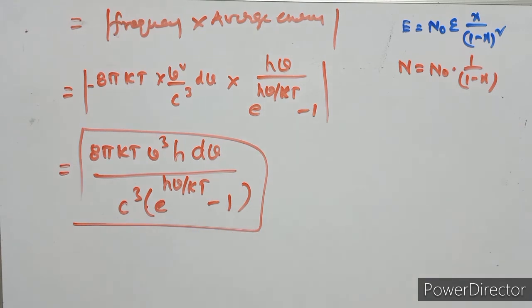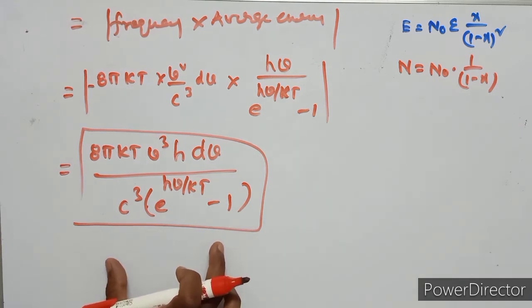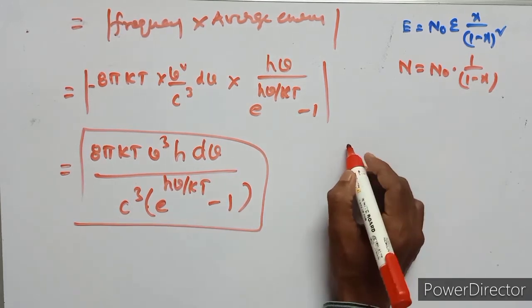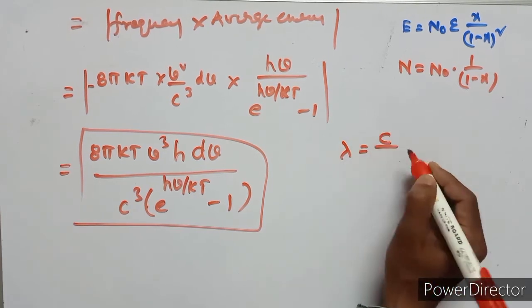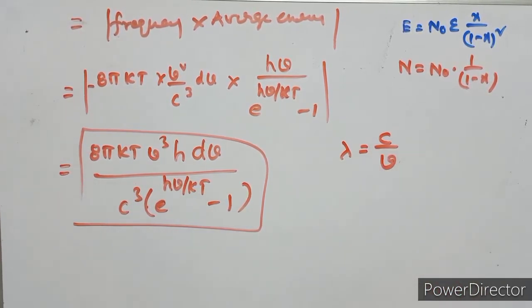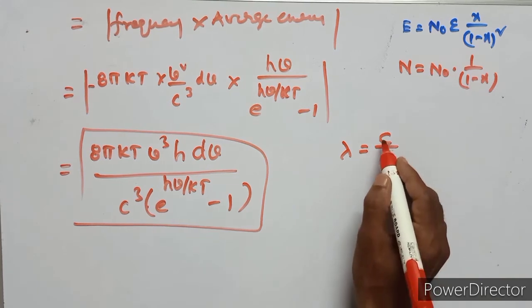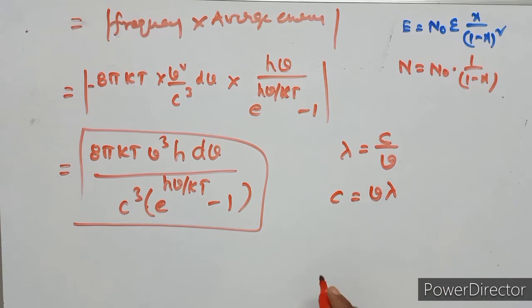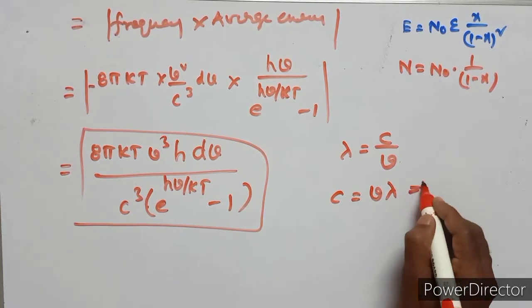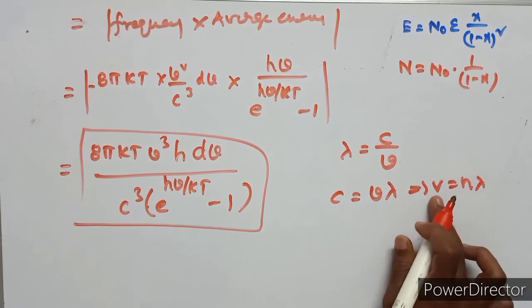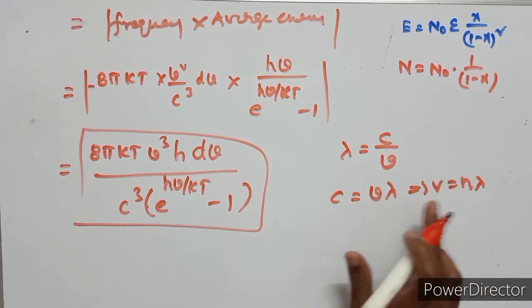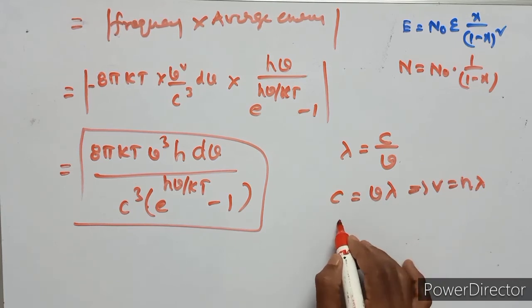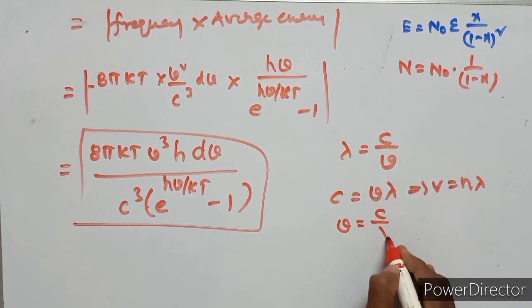Okay, in terms of wavelength. Generally velocity c equals nu lambda, then nu equals c upon lambda.